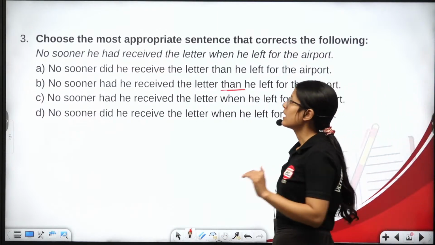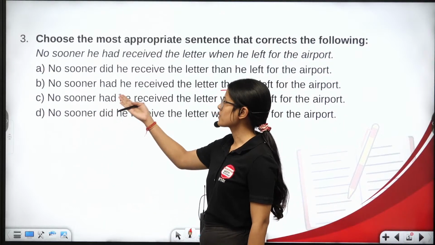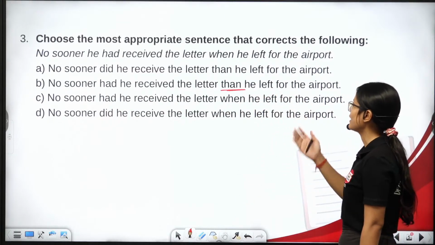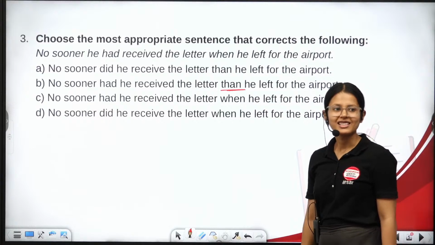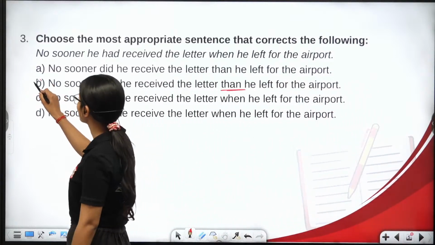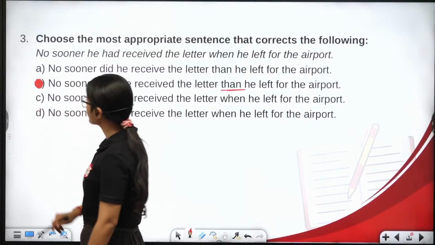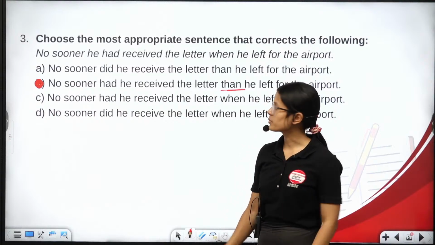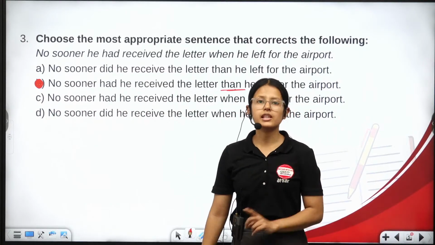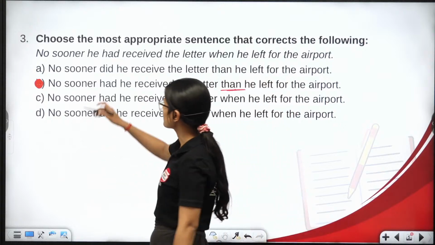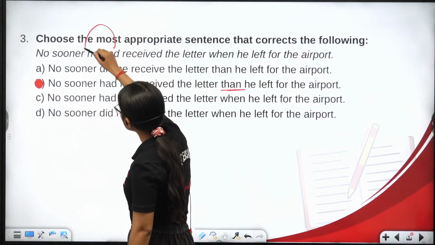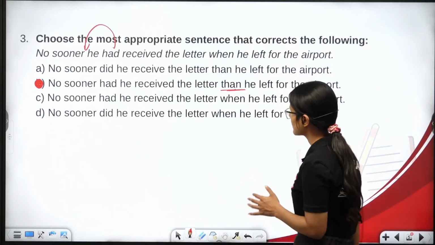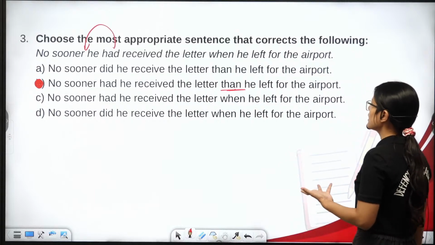Yes. So beta, here the correct answer is: no sooner had he received the letter than he left for the airport. One thing that you are supposed to note down is that with no sooner, the correlative that we use is going to be than, and it uses inversion. That means this had should be here next to it. So, no sooner had he received the letter than he left for the airport.